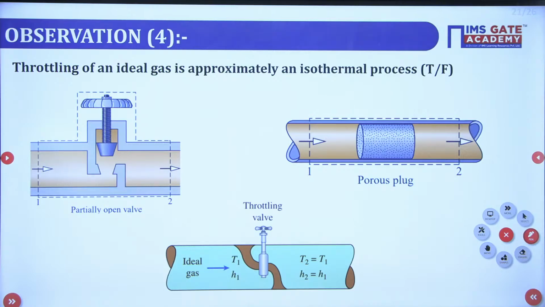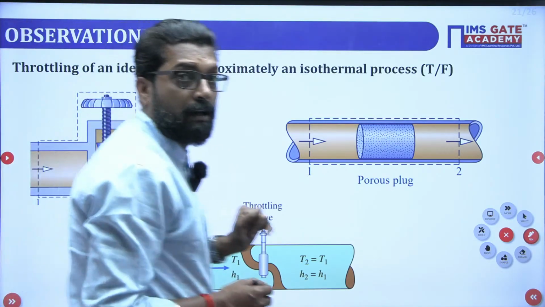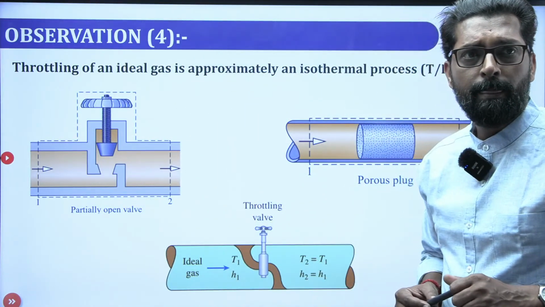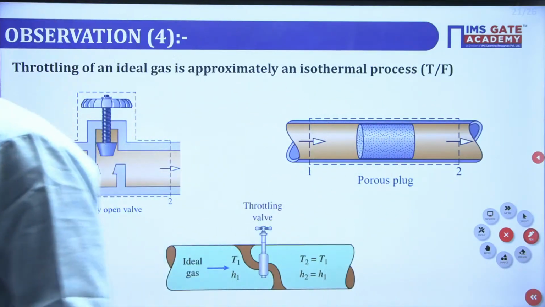There is one catch here. Think about throttling of an ideal gas.